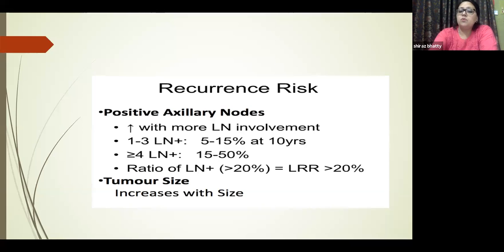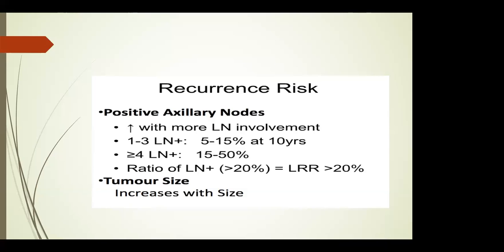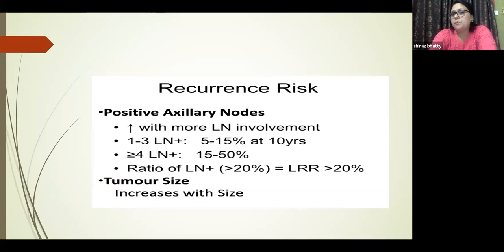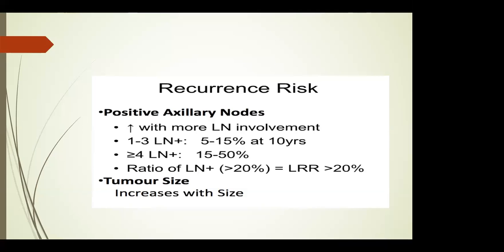And there is something known as the ratio of lymph nodes, that is the ratio of excised lymph nodes to malignant lymph nodes. If it is more than 0.20, then the chances of local recurrence would be more than 20%.